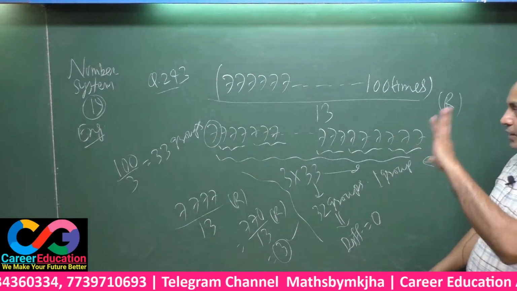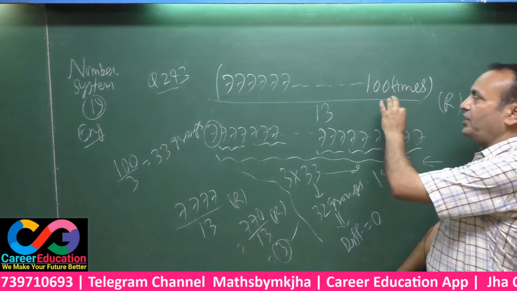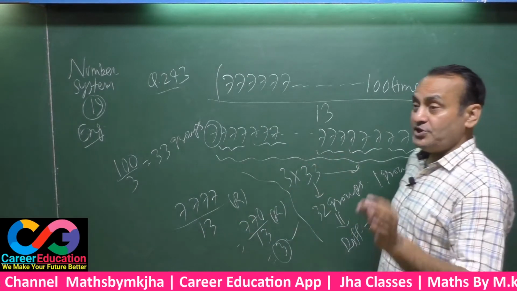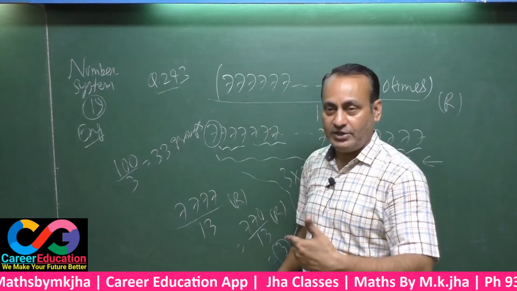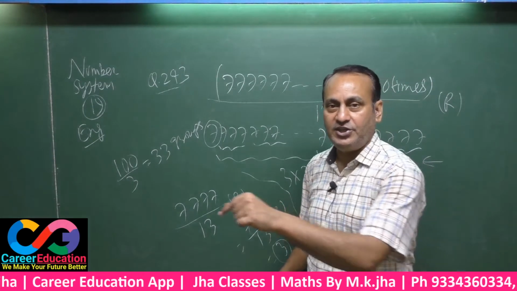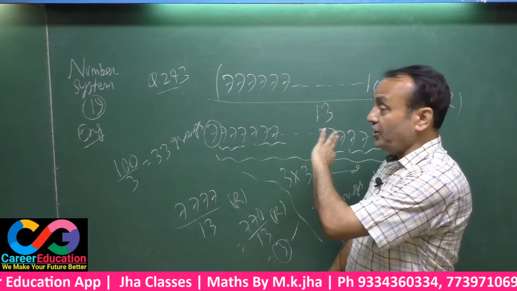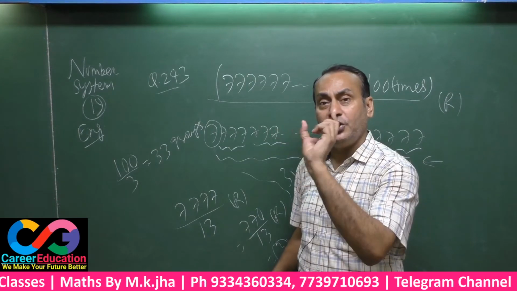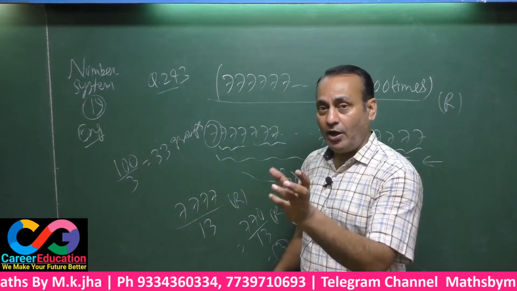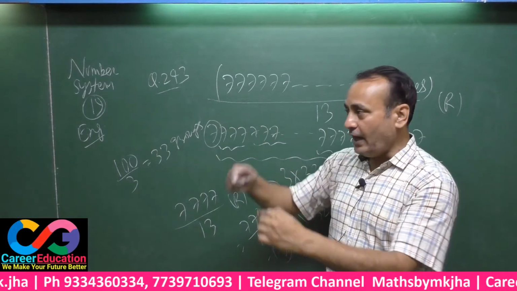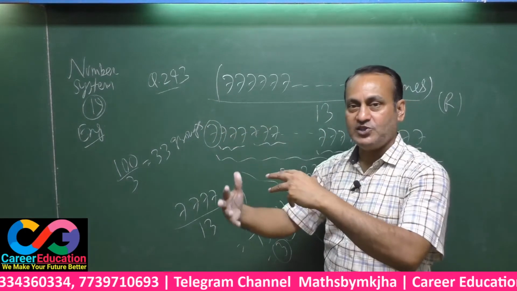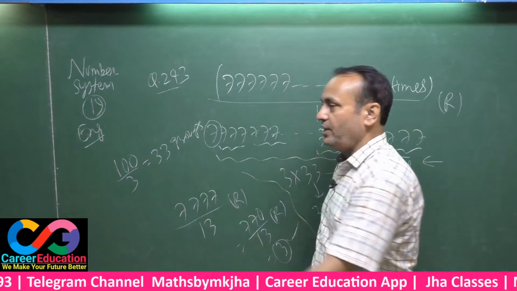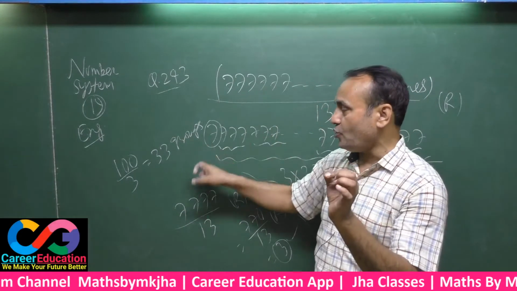See, the question is 777 written up to 100 times be divided by 13 will be yielding the remainder. This is the question. In order to have the rule of divisibility for 13, you make groups of 3 from the right side. That means in 100 terms there will be 33 groups of 3 and 1 term remaining. In those 33 groups of 3 sevens, you have to take only 32 groups, and after making alternation the difference will be 0 there. That means no remainder will be yielded and only these 4 terms will be remaining for you, and the question is only this much.